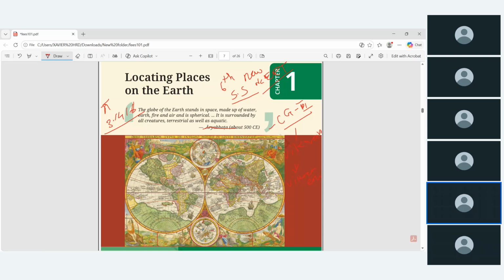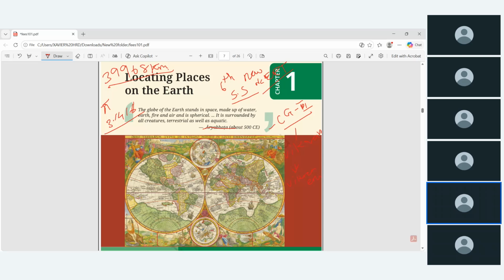He predicted the circumference of the earth to be around 39,968 kilometres. Later, scientific calculation gave the earth's circumference as around 40,072 kilometres, almost similar. And due to his contribution during the ancient period, our Indian government launched the first satellite, Aryabhatta 1, in the year 1975. So these are the important points regarding Aryabhatta.